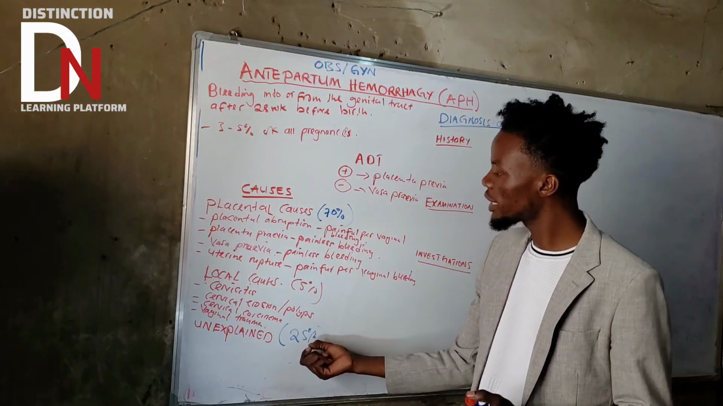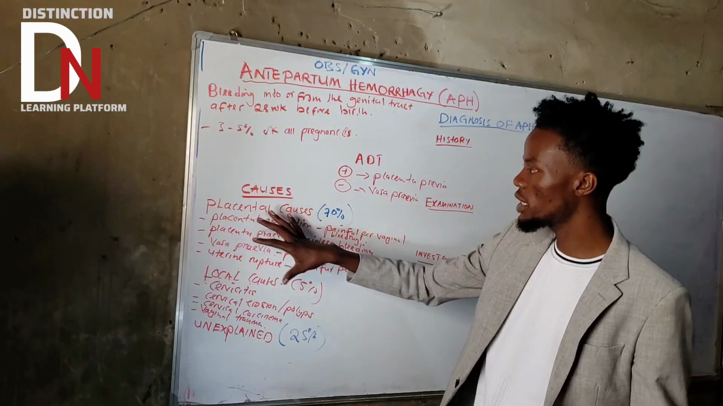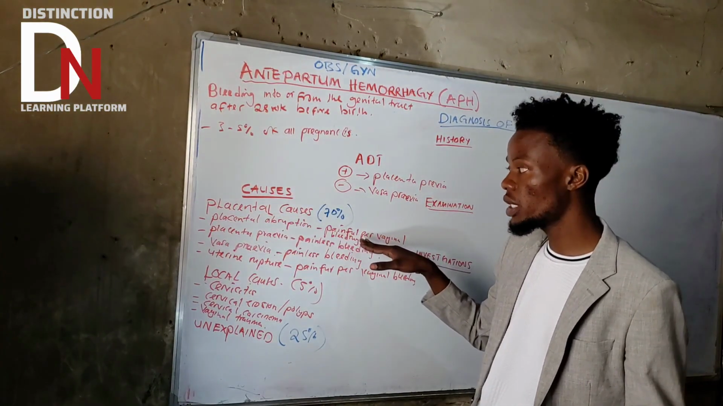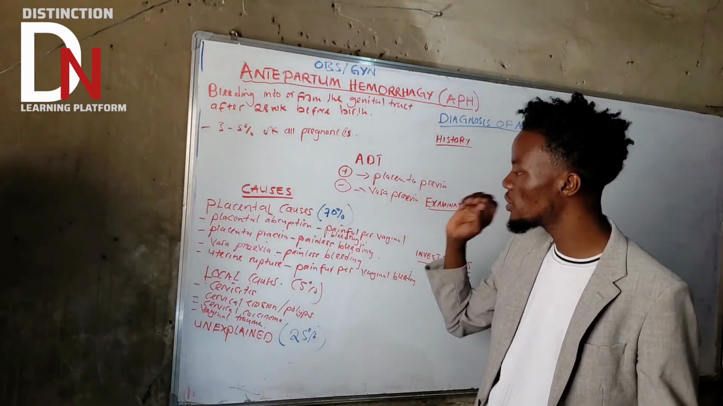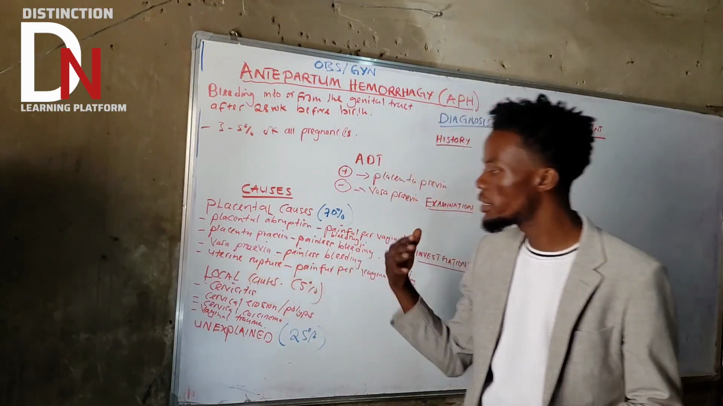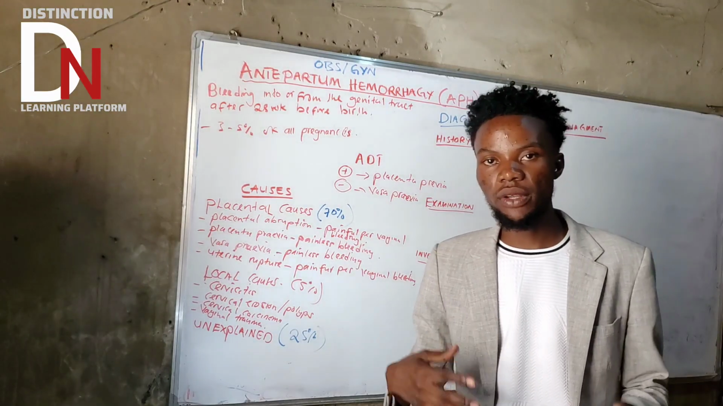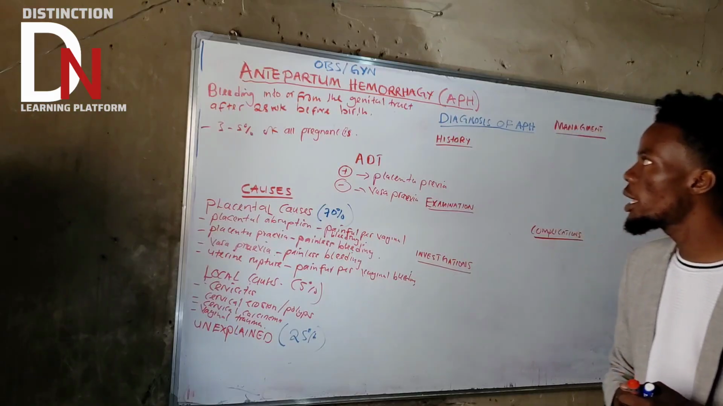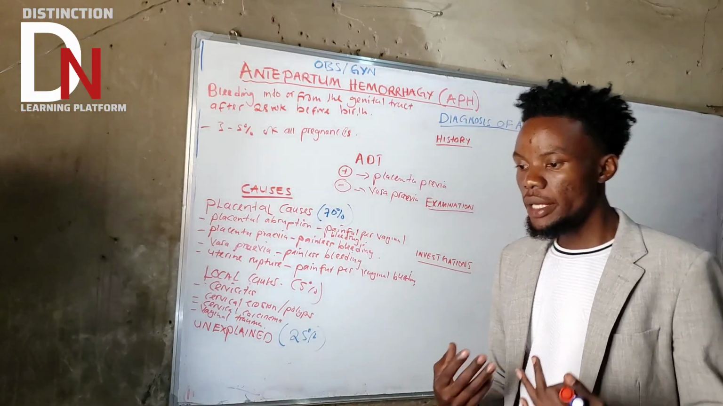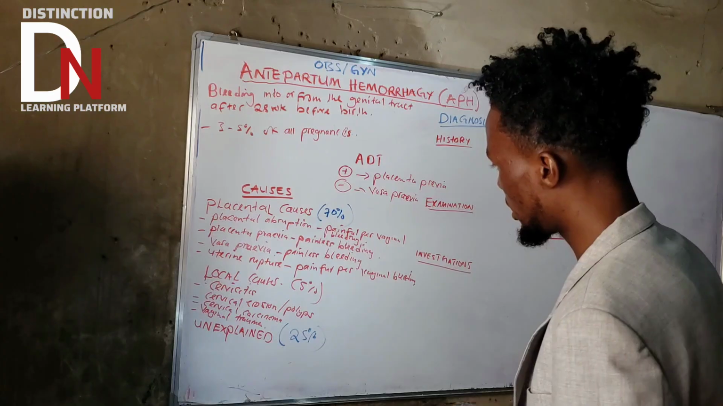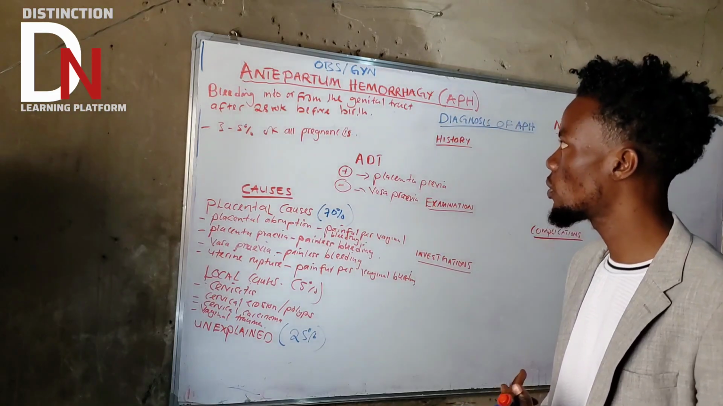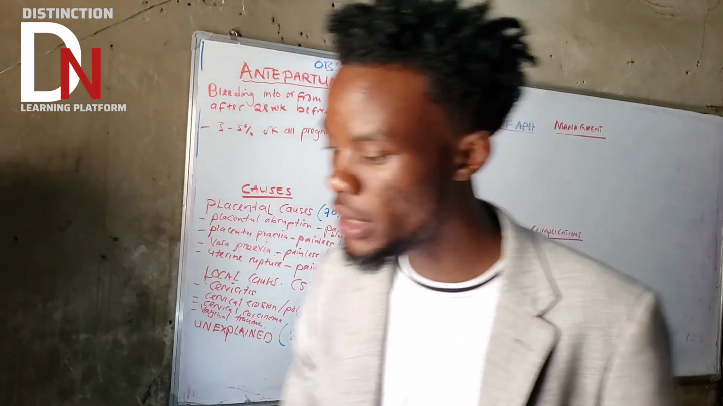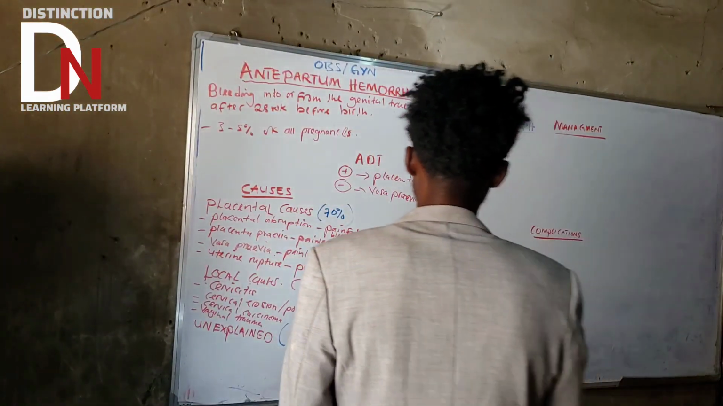Now for idiopathic, which is unexplained, ranging about 25%. This one can only come about if you try to diagnose the etiology, and you find there are no placental causes. You evaluate the local causes, and there are no local causes. Basically, you are going to conclude that it is an unexplained type of APH. That's the idiopathic type of etiological cause. Here we don't know, because there are some cases like that.